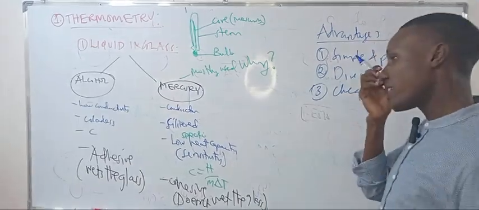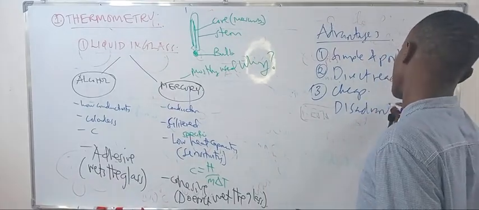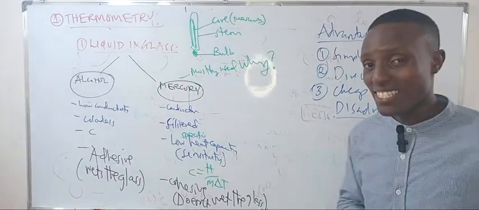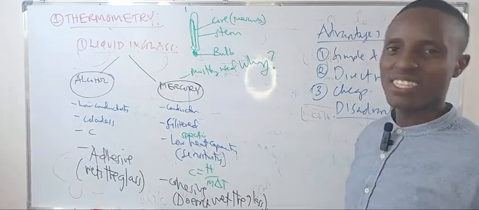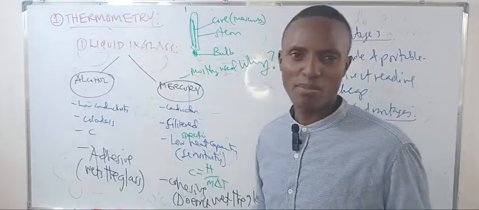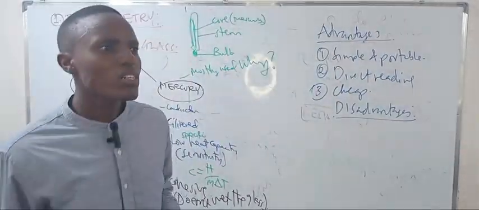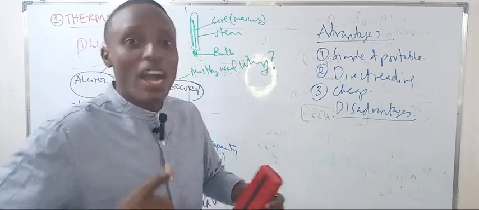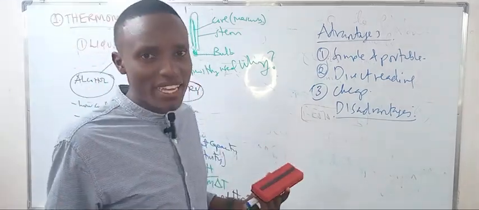What are the disadvantages actually? The glass also tends to expand. There is a question they tend to ask frequently: thermometers tend to measure their own temperature, not the temperature of the object to be measured. Why? Explain.